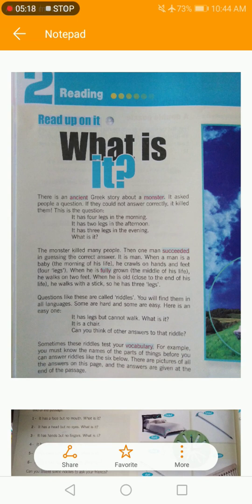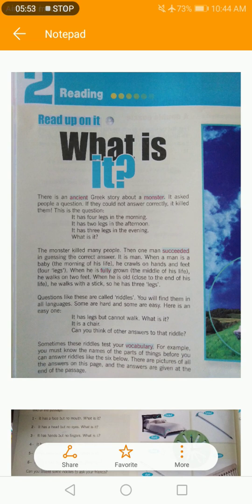Now let's see the answer. When a man is a baby, it means the morning of his life, he crawls on hands and feet, which become four legs. Okay, now when he is fully grown, the middle of his life, he walks on 2 feet.